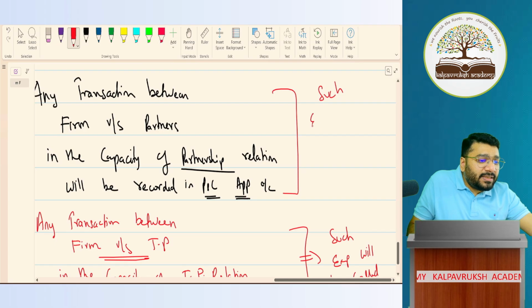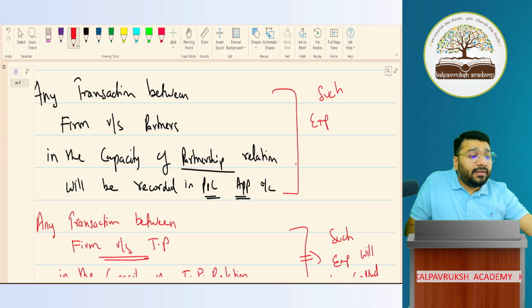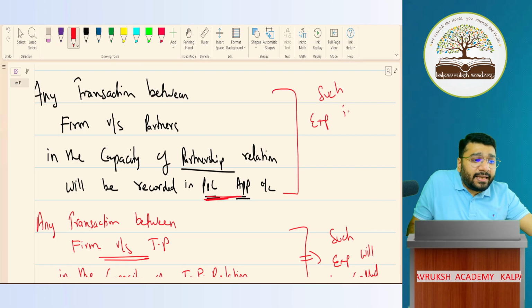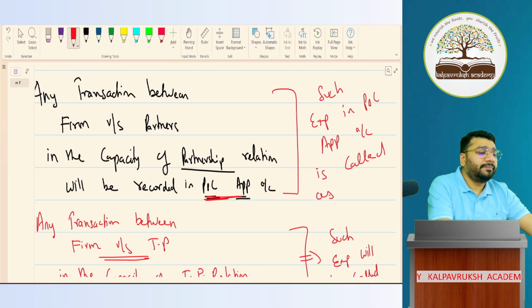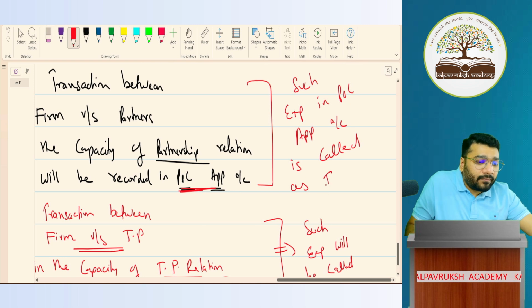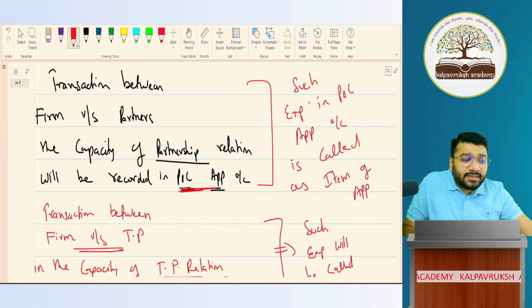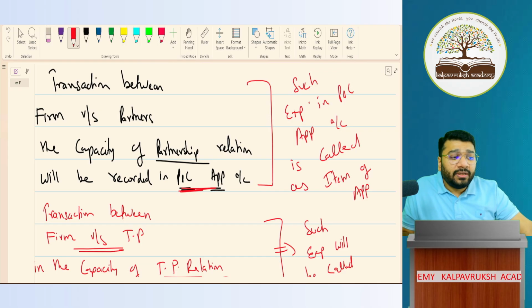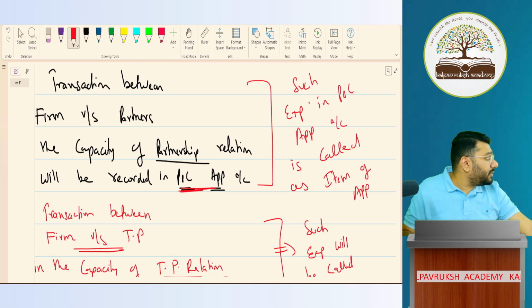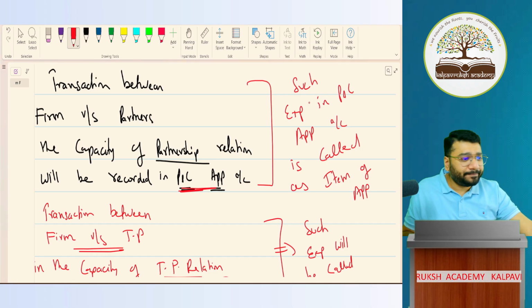Whereas any such expenses captured in the P&L appropriation account are called an item of appropriation. Such expenses in the P&L appropriation account are called items of appropriation. Please make a note. I'll discuss this elaborately.